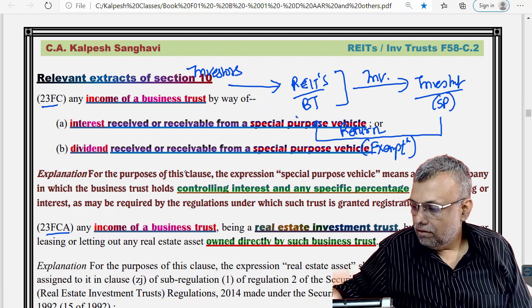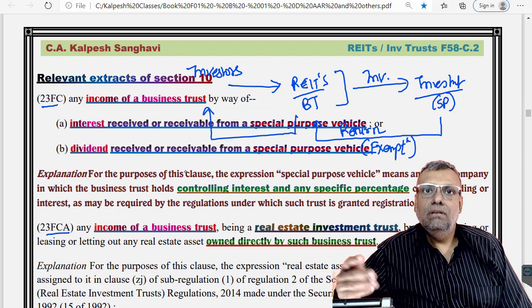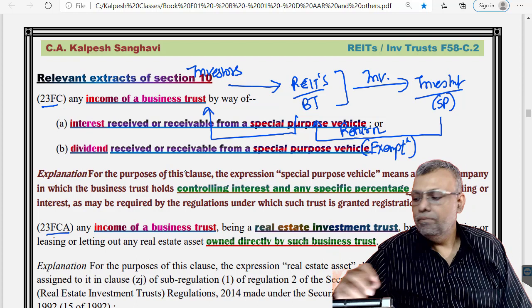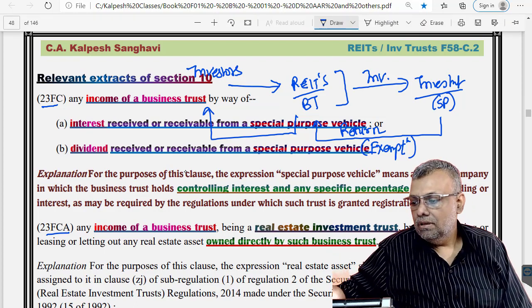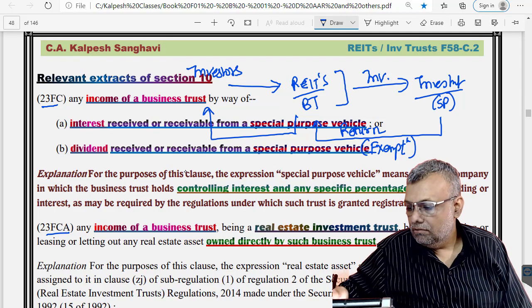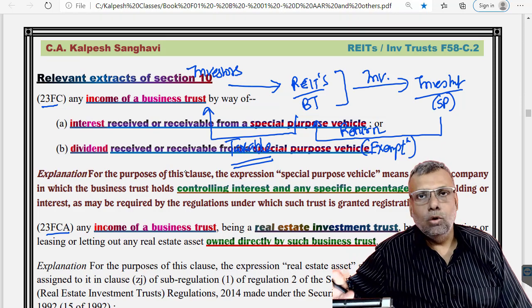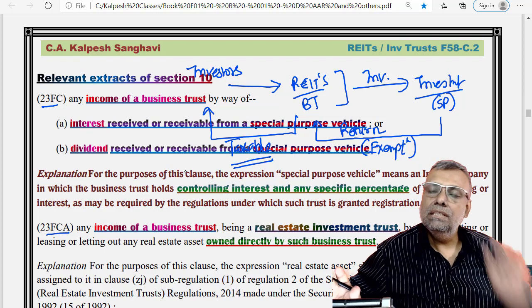And the REITs in turn will give the return on investment back to the investors. So what the REITs have got exempt, when REITs give it to the investor, will become taxable. That's the whole idea. But the taxability of the investors, we will discuss afterwards.